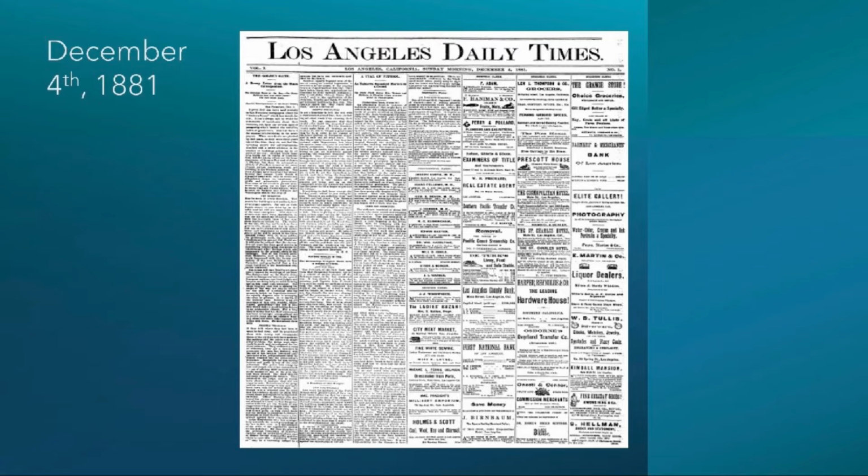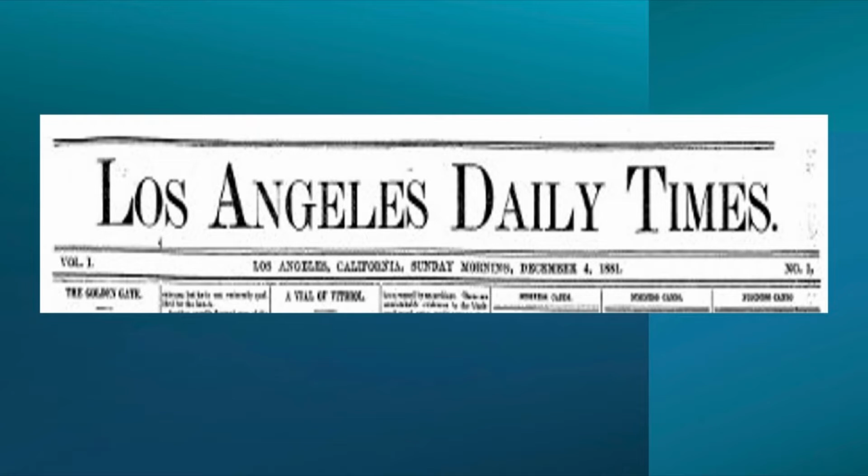There also are no photographs on this front page, and there are just teeny tiny little drawings to accompany the advertisements. The next thing that I noticed was there was quite a bit of white space in the title, definitely in contrast to the rest of the front page, which is very densely packed with ads and editorial.